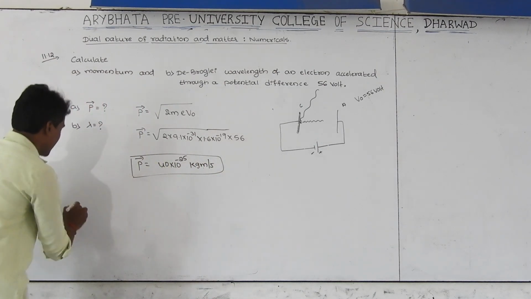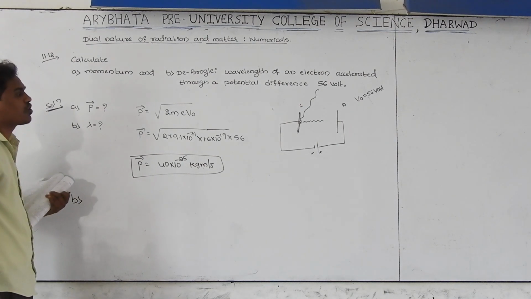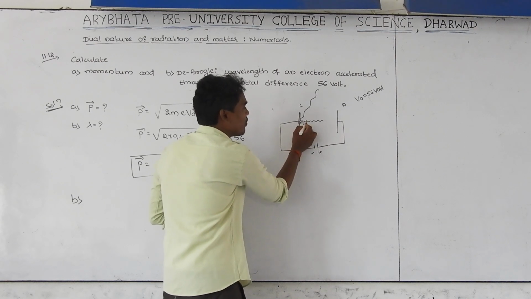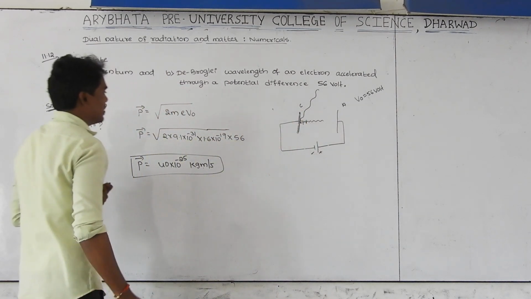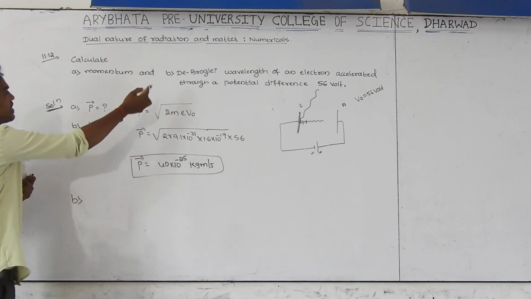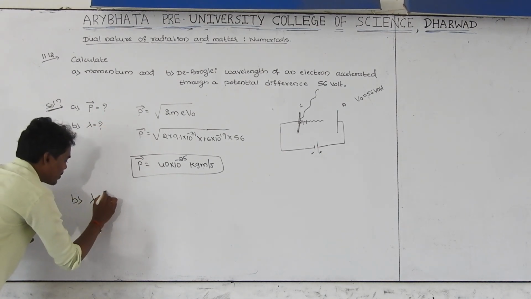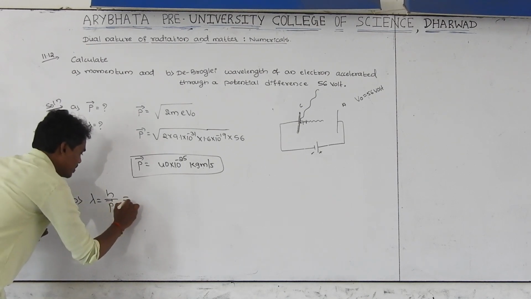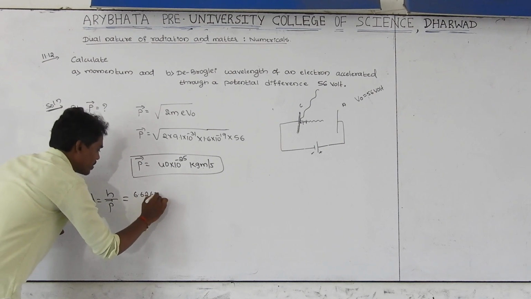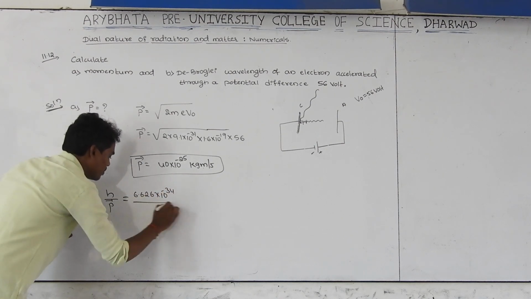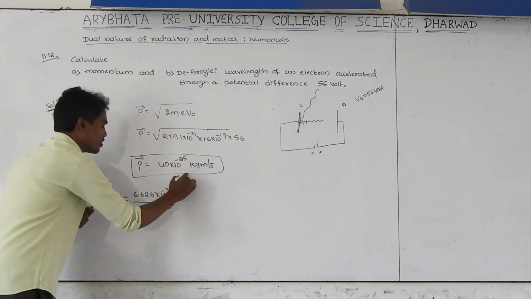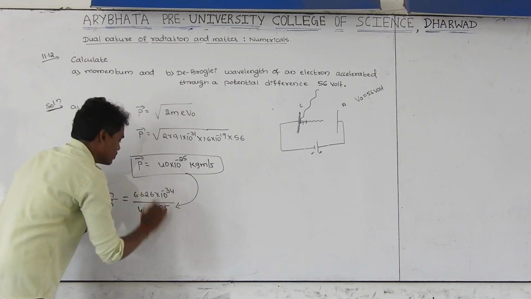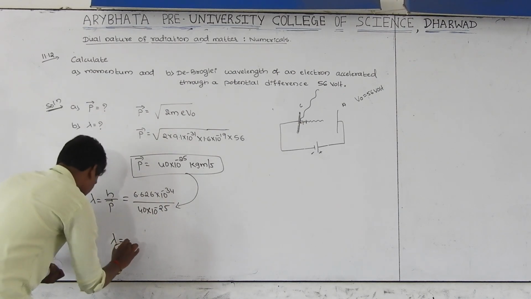And next one, B. What do you have to find out? The de Broglie wavelength. Whenever the electron is moving in the form of waves, consider only one wave. What is the wavelength of that de Broglie wave? You can find it out, that is why we call it the de Broglie wavelength. There is a formula, lambda is equal to h by p. Here h is 6.626 into 10 to the power of minus 34 joule second, divided by p, which you already found out here. Substitute 14 into 10 to the power of minus 25.